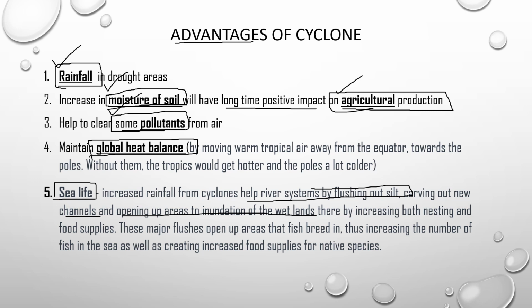So these are certain important advantages of the cyclone. And not only this, because of all these positive activities, the food supplies for native species also increase, then indirectly the whole ecosystem in that region of the cyclone will be in a balanced way.